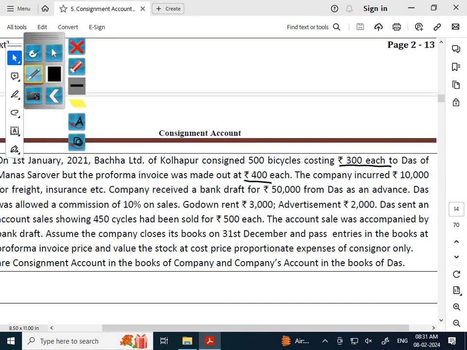The company incurred rupees 10,000 on freight and insurance, etc. The company received a bank draft for rupees 50,000 from Das as an advance.